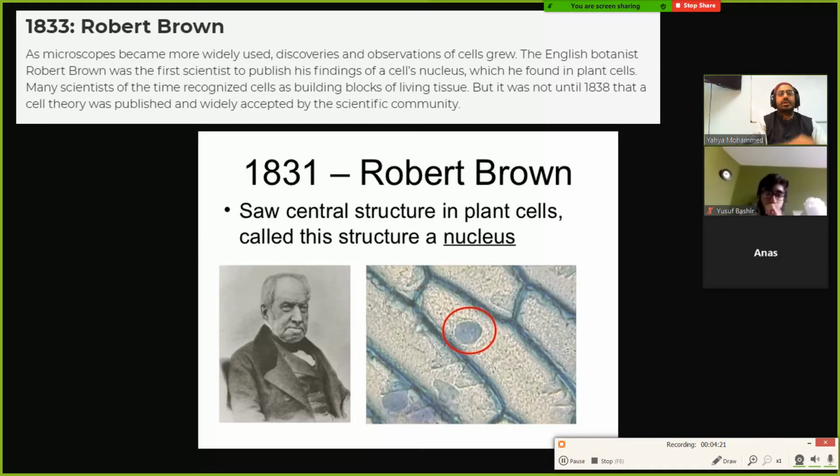Now this person, Robert Brown, came up with the idea of the nucleus. Before, we knew there were cells, but now we had to figure out what the different parts of the cell are. He observed these central structures in plant cells and called them the nucleus, like in an atom. We also have the nucleus there. Nuclear just means the center of something. So this was Robert Brown, and he came up with the idea of the nucleus.